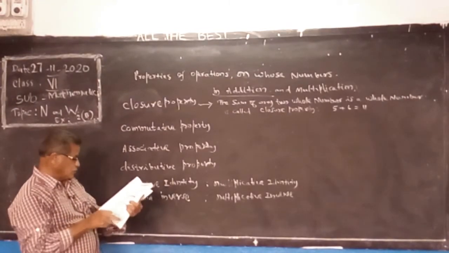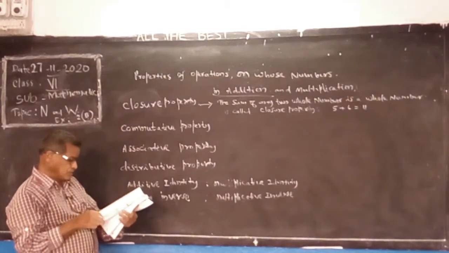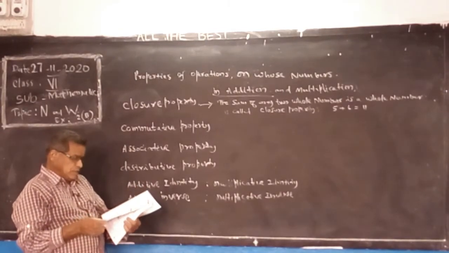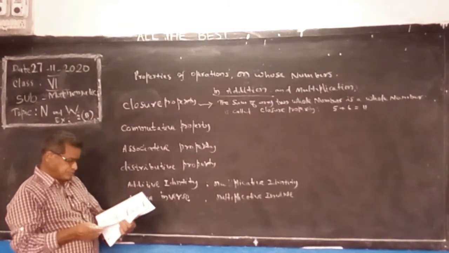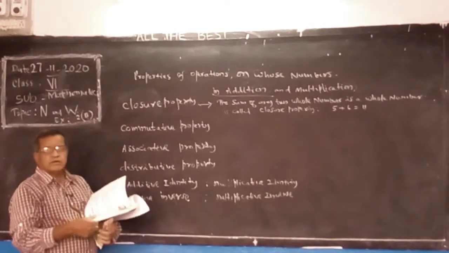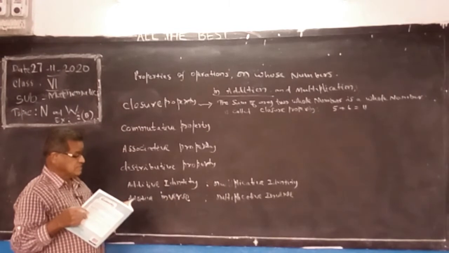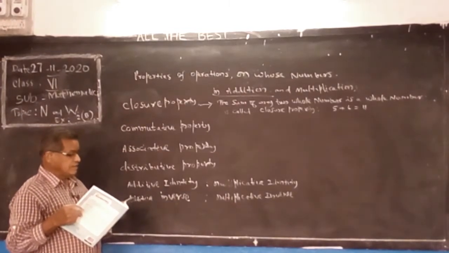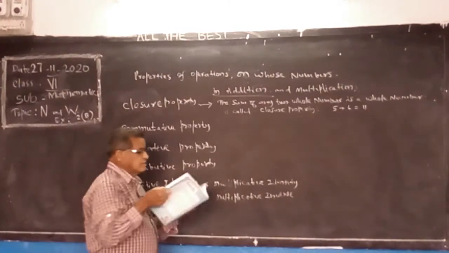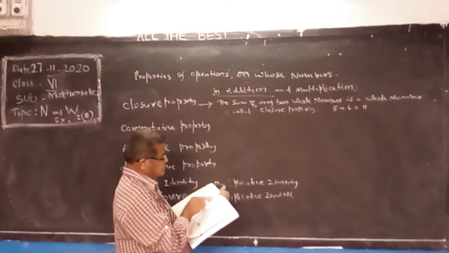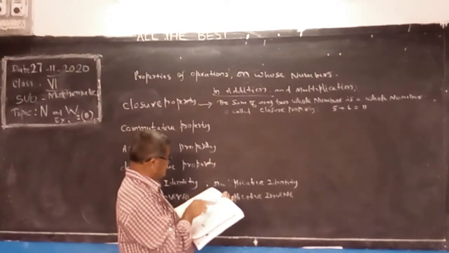Example, commutative property. Here, by adding, we can change the order without affecting the result.